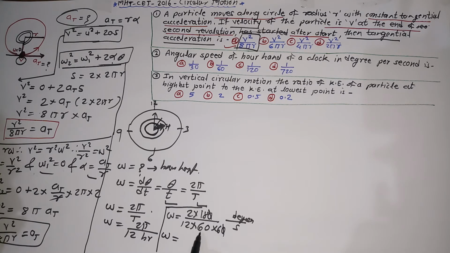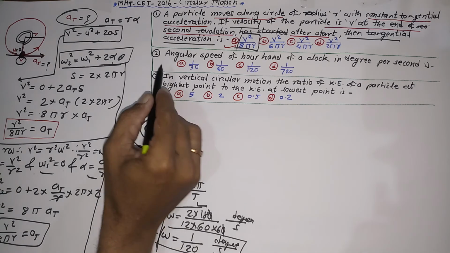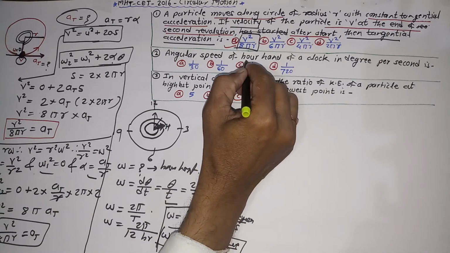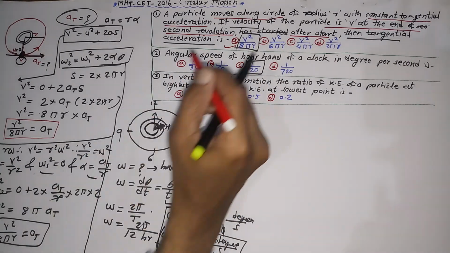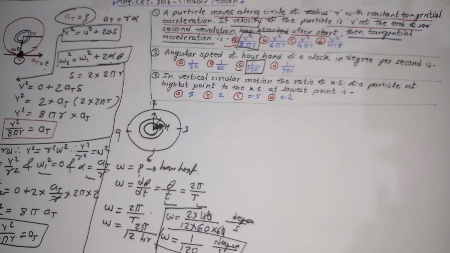This 6 into 6 is 36 and 18 into 2 is 36. 36 gets cancelled and finally what we got, 12 into 10, it is 1 upon 120 degree per second. This will be my final answer to that question. This is what we are searching for. C is the final answer of that question.